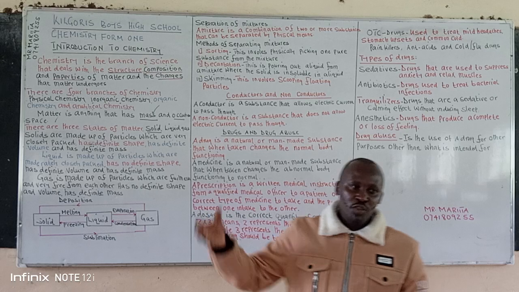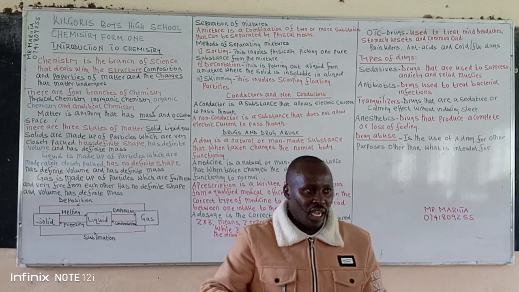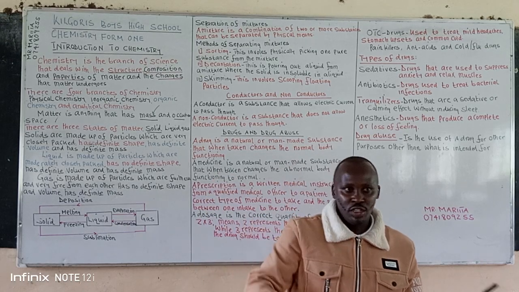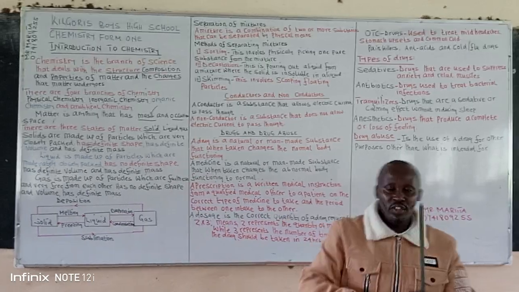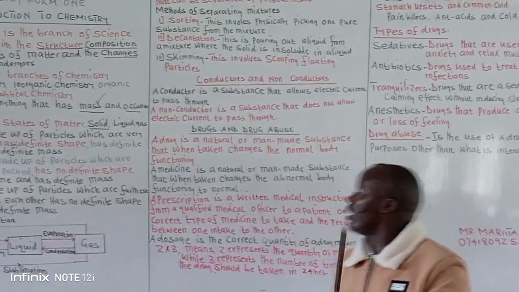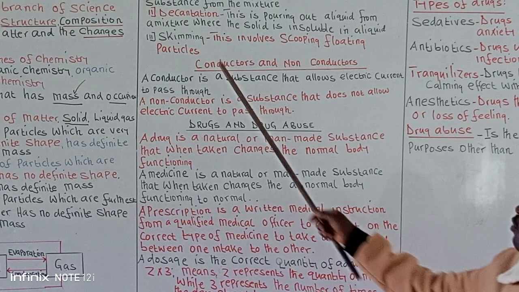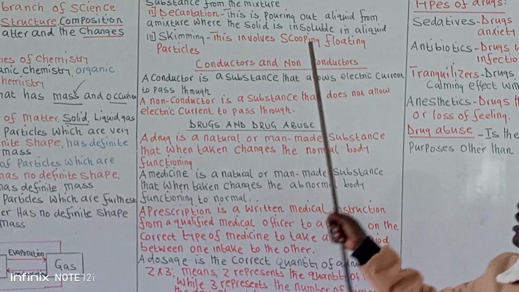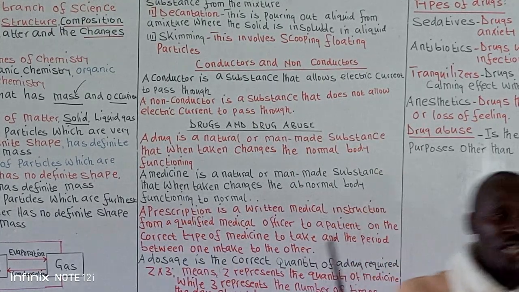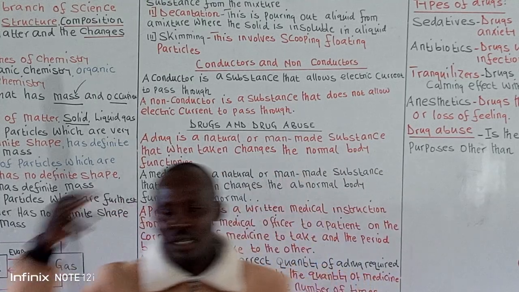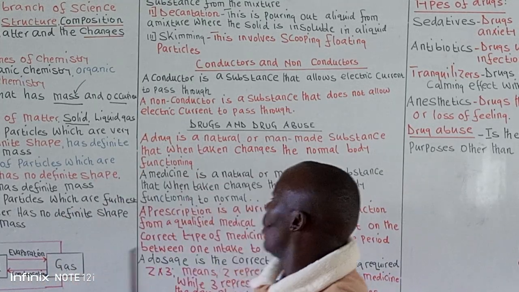So, for example, if you put sand in water, that sand does not dissolve. Because it does not dissolve, you will be able to decant by pouring out the liquid, for example pouring out water from the mixture where the solid is insoluble in a liquid.